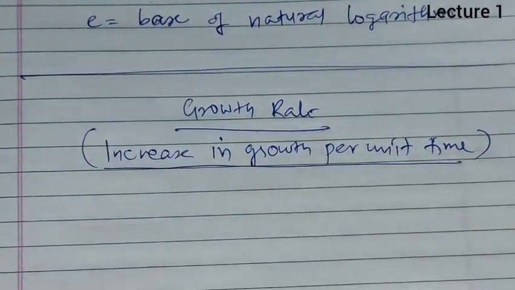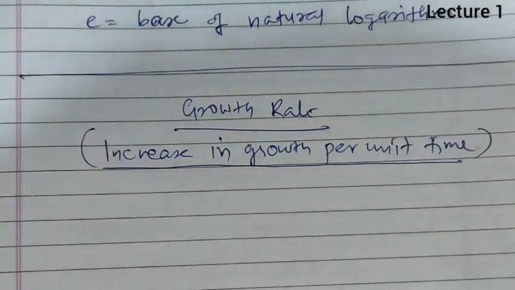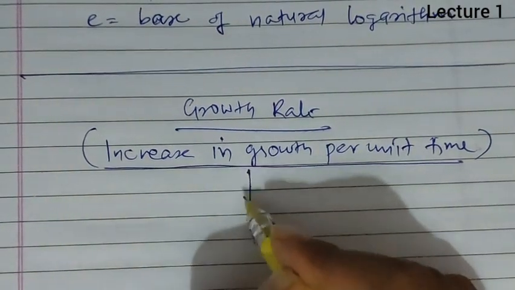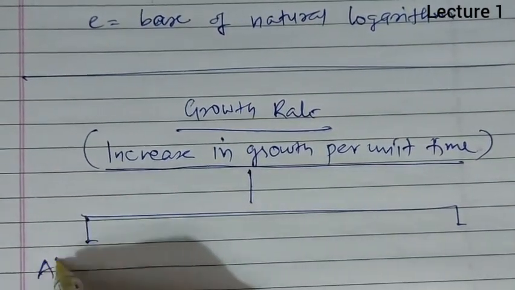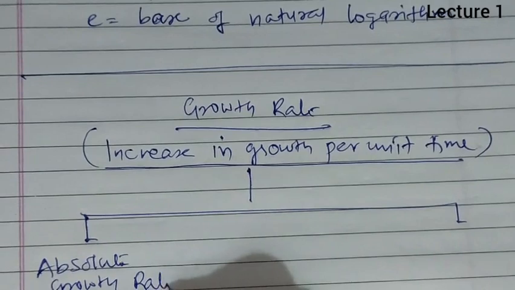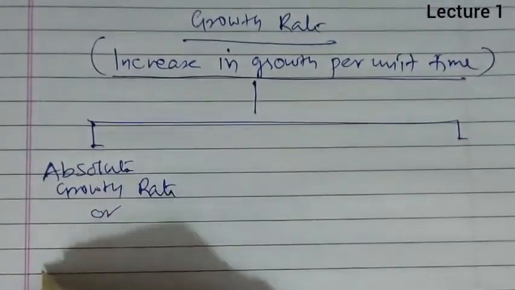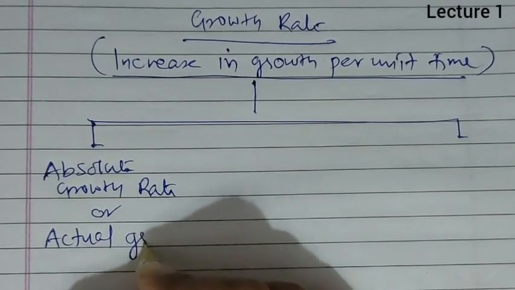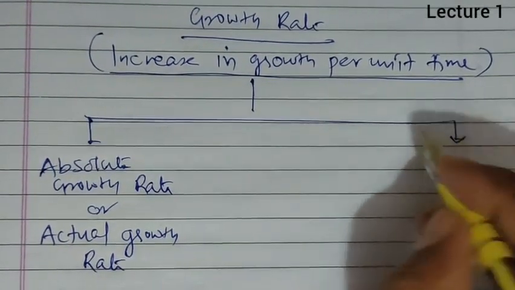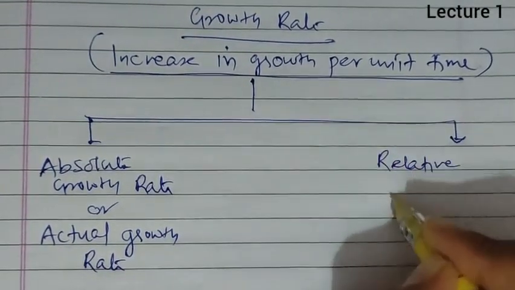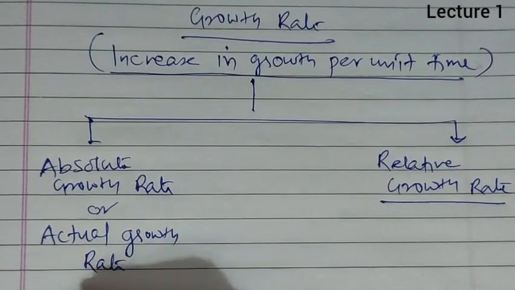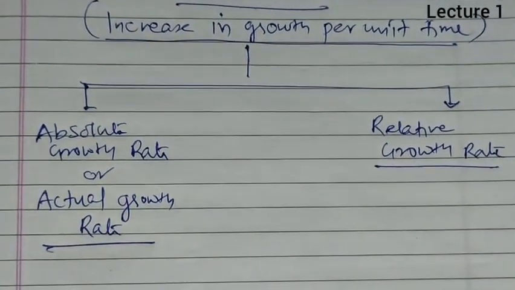Growth rate is also of two types, that is absolute growth rate, or actual growth rate, and the other one is relative growth rate. So absolute or actual growth rate is there and relative growth rate is there.